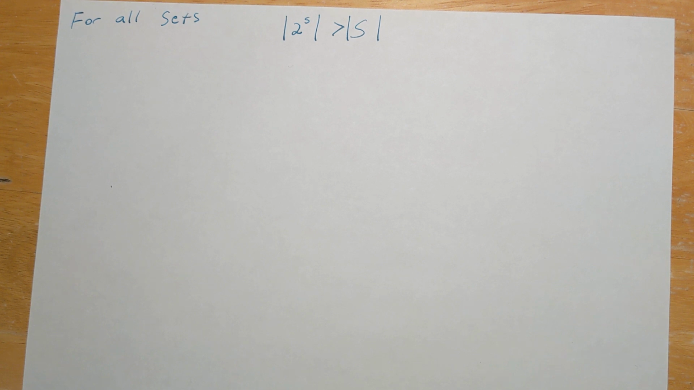So we showed that whenever S was a finite set, we could say that the power set of S was going to be larger than S itself. But things got a little bit more complicated. We wanted to show this for all sets in general, not just the finite ones, if we wanted to show it for the infinite ones as well.